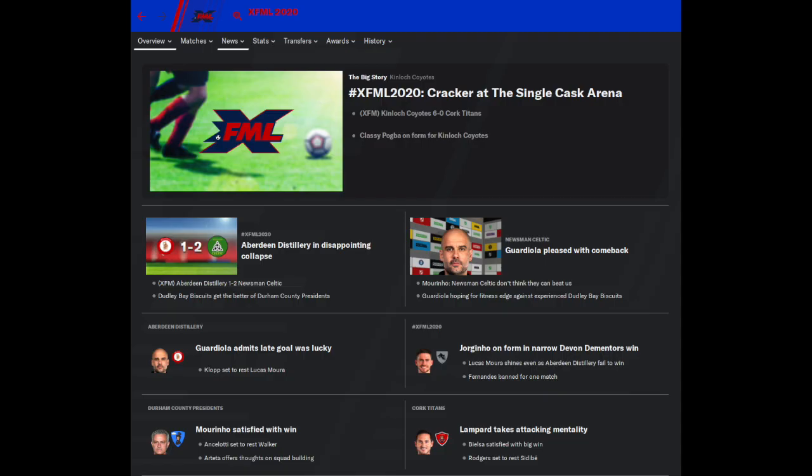And the big news on the back page of the papers is the Coyotes' 6-0 victory over the Titans. That's got the main headline. Guardiola admitting his goal was lucky for the Celtic, and then Mourinho has called out the Celtic, saying he doesn't think they can beat them, stirring the rivalry between the Biscuits and the Celtic going into next week.